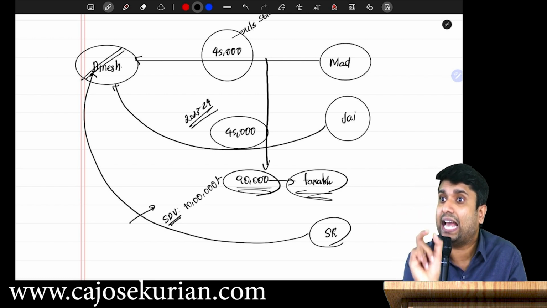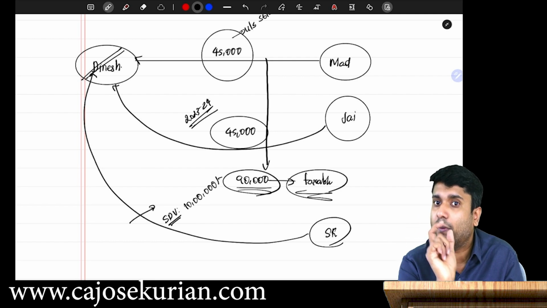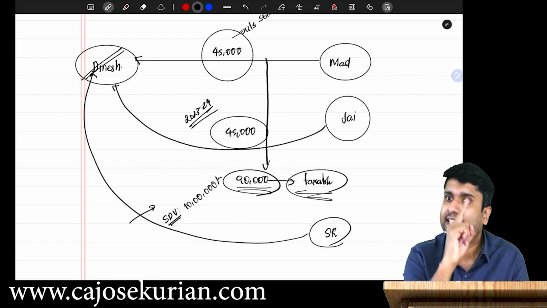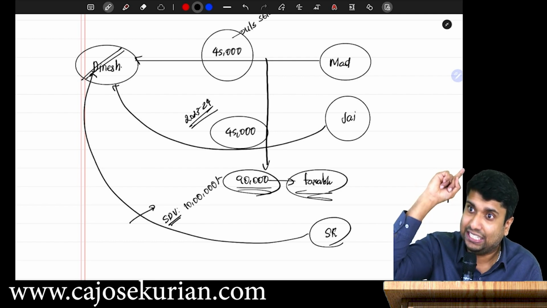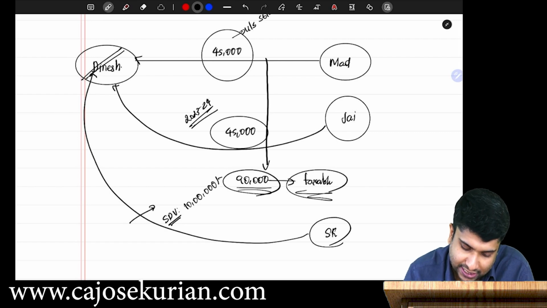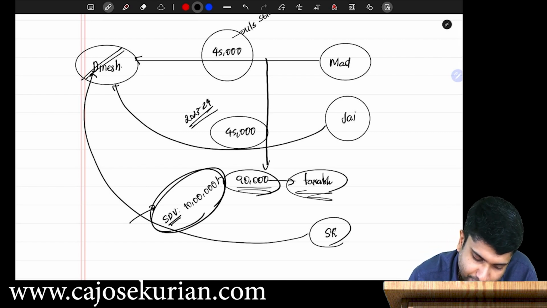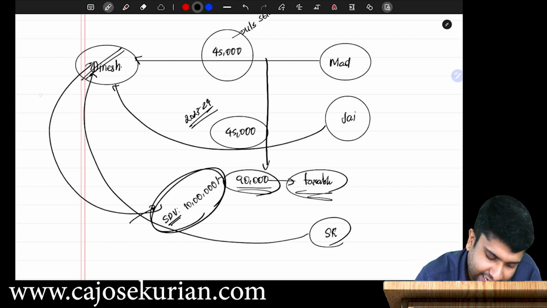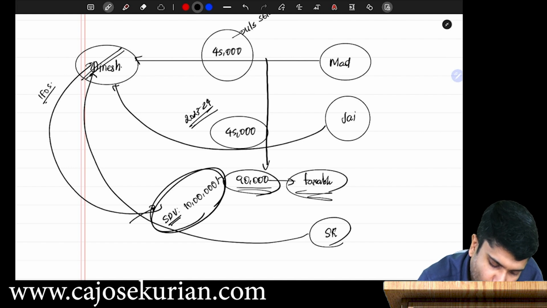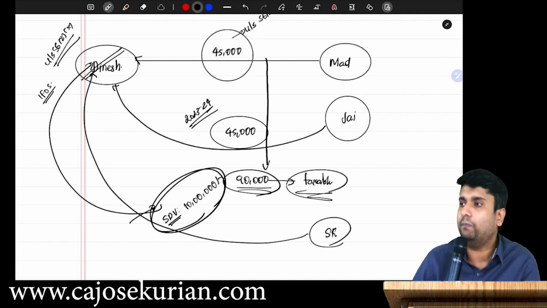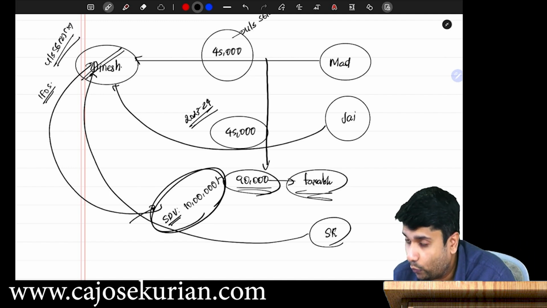Whether the stamp duty value of that immovable property is exceeding 50,000. If the answer is yes, then what will be the impact? The full 10 lakh shall be taxable in the hands of Dinesh under IFOS, under section 56(2)(x). Are you with me?